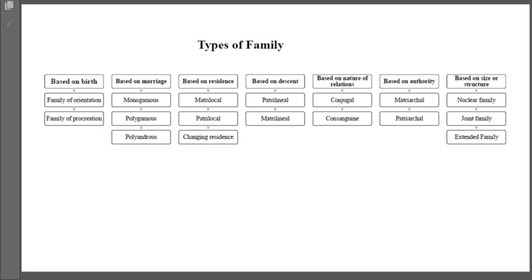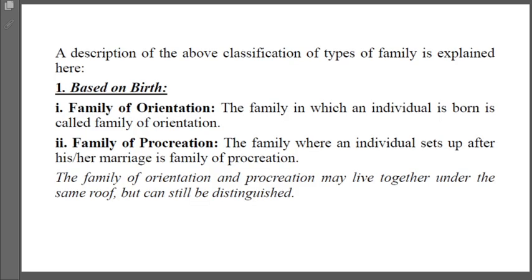Family can be divided into various types based on some features. Based on birth, based on marriage, on the basis of residence, descent, on the nature of relationship, based on authority, based on size or structure. In this session, we will look into some of the classifications of the types of family.